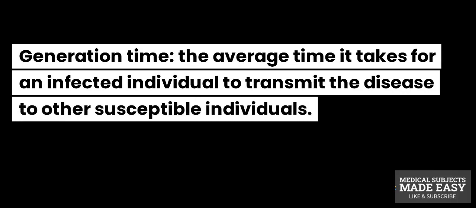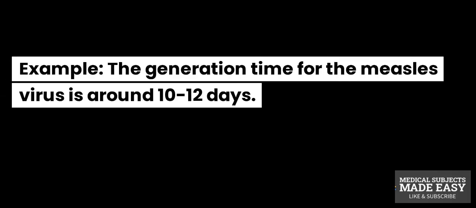Generation time. The average time it takes for an infected individual to transmit the disease to other susceptible individuals. Example: the generation time for the measles virus is around 10–12 days.